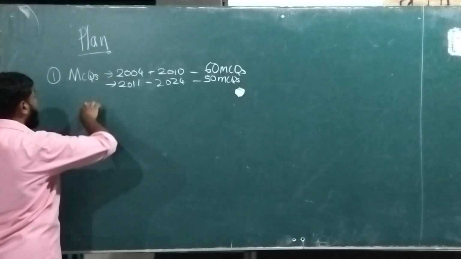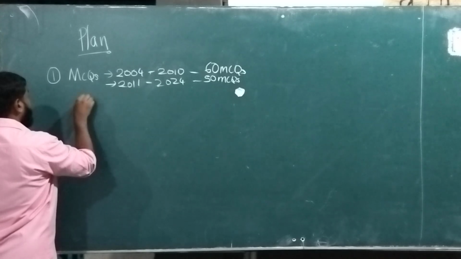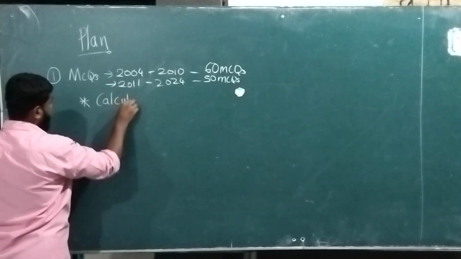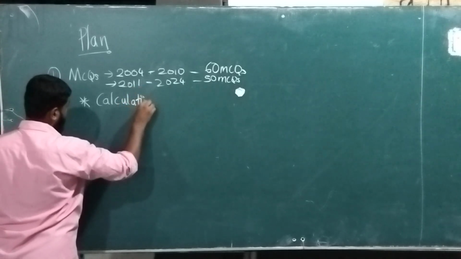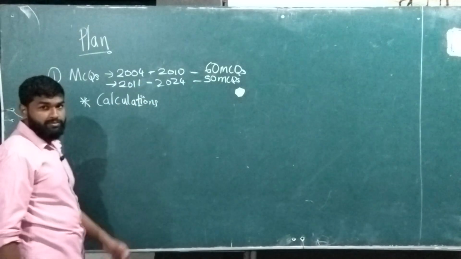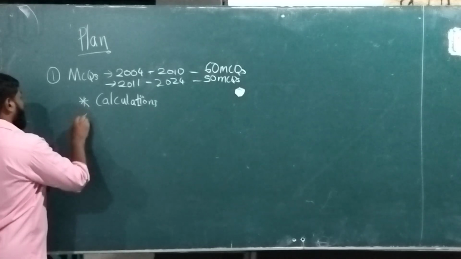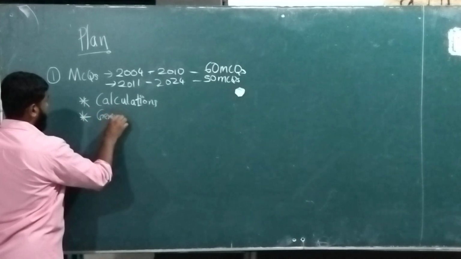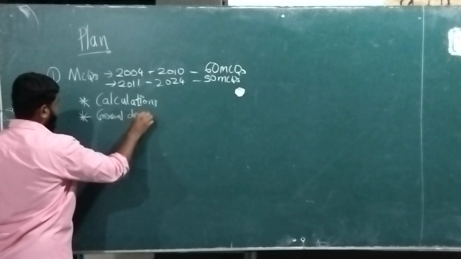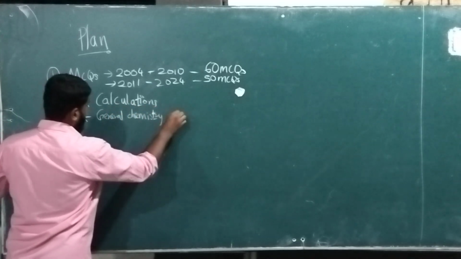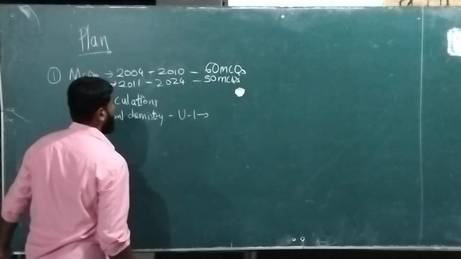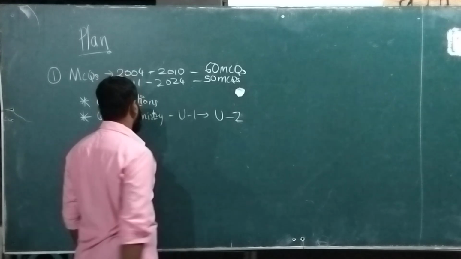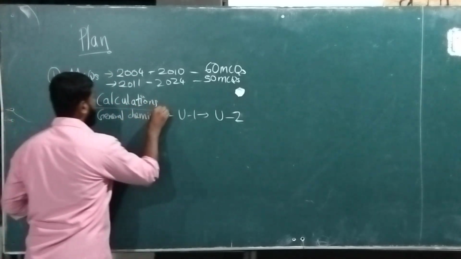First of all, we will do the calculation parts. We have to get well with the calculations first, right? We'll do it from the calculation. Then we have the general chemistry part, which is from unit 1 to unit 3, but I am considering 2 here because I have taken calculation as a separate part.